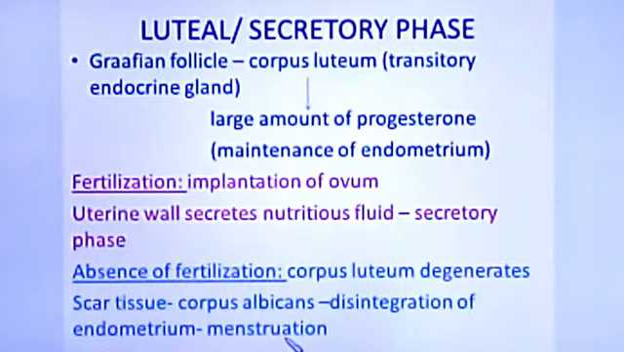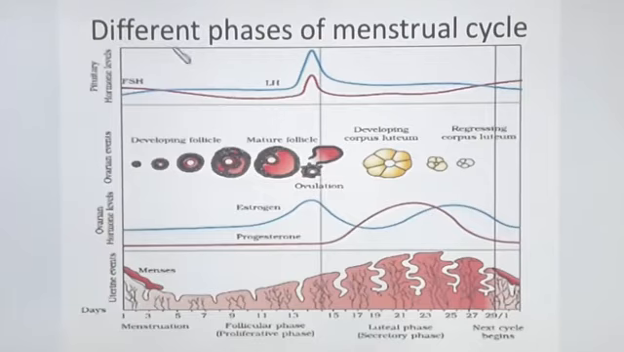Next, we are going to see in this diagram the different phases of the menstrual cycle. In the first diagram, you see FSH and LH. The pink line denotes FSH and the blue line denotes LH. You can see LH is at its peak level in the middle, that is, on the 14th day. Here it reaches the peak level. So here you can see the hormone levels.